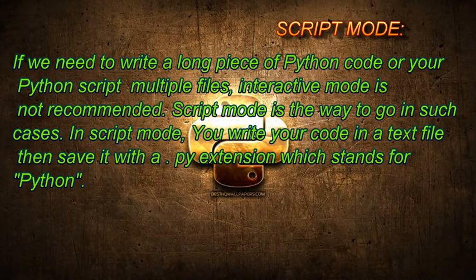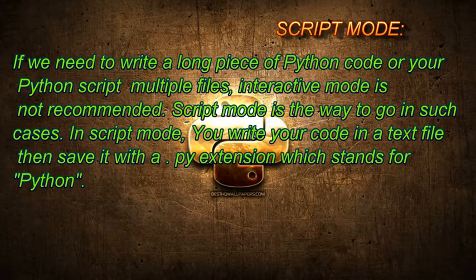The other mode is the text mode. In text mode, we write the whole program in a file in any text editor and save it with a .py extension. A .py extension means that it is a Python file. We record the code there, and after that we compile and execute that particular Python file. I'll show you how we execute that file when we learn more about Python programs with the text file.